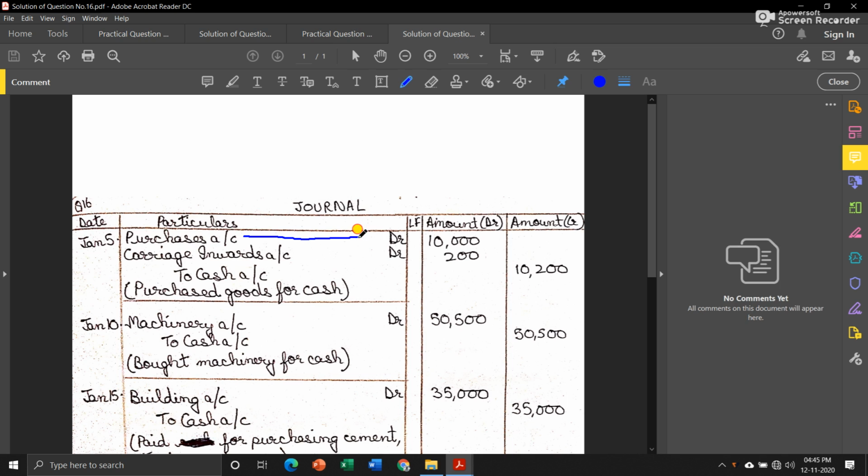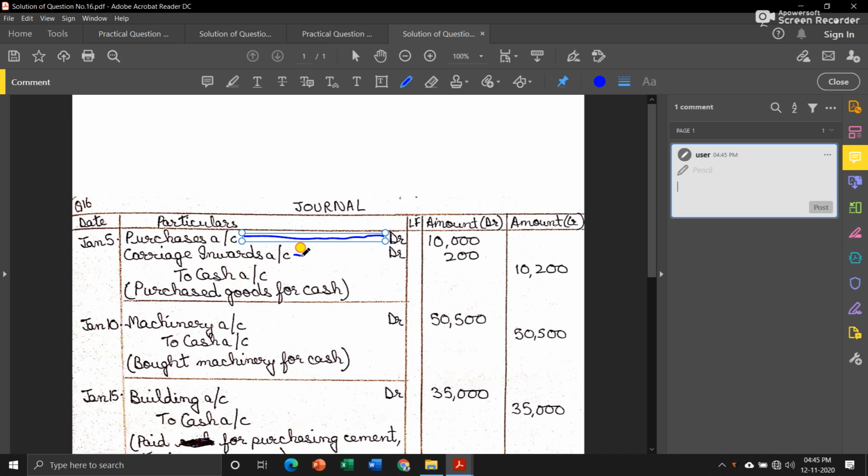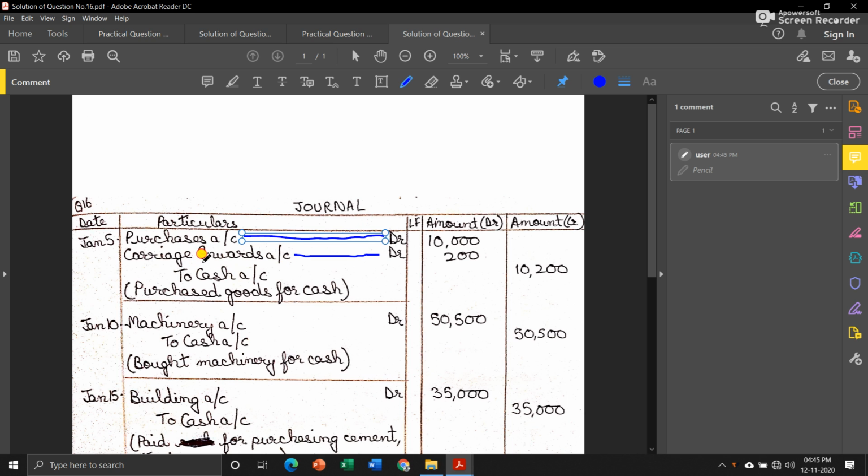We purchase goods, so we will write purchases account. Since we pay 200 for carriage, we will write carriage inward account. It is an expense, so carriage inward is nothing but when we purchase goods, we are bringing the goods inside our business, so it will be carriage inward 200, and altogether we paid cash, so the amount will be 10,200.